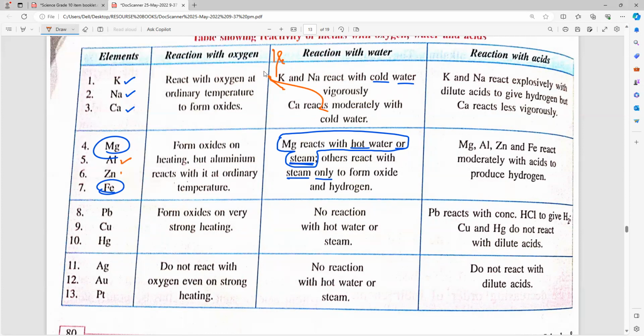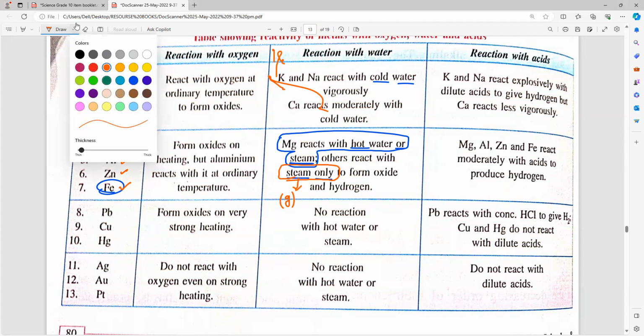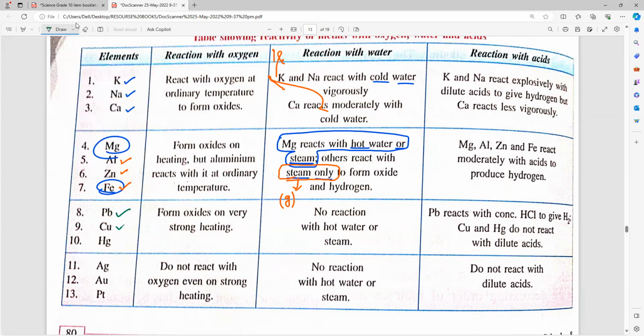The two equations are also very important. Next, aluminium, zinc and iron only react with what? Steam. Steam means water must be in what state? Gaseous state, liquid state or solid state? Gaseous state. Lead, copper, mercury: no reaction with the hot water or steam. Silver, gold, platinum: no reaction with the hot water or steam. I told you, note my words. This paragraph, this tabular column, 100% you are going to get 1 mark minimum in your board exam.